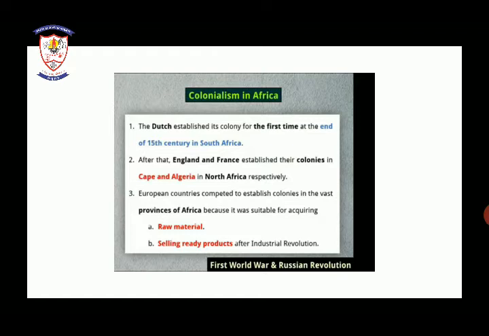Okay, so Dutch people arrived in South Africa, and England and France also established their colonies in Cape and Algeria.